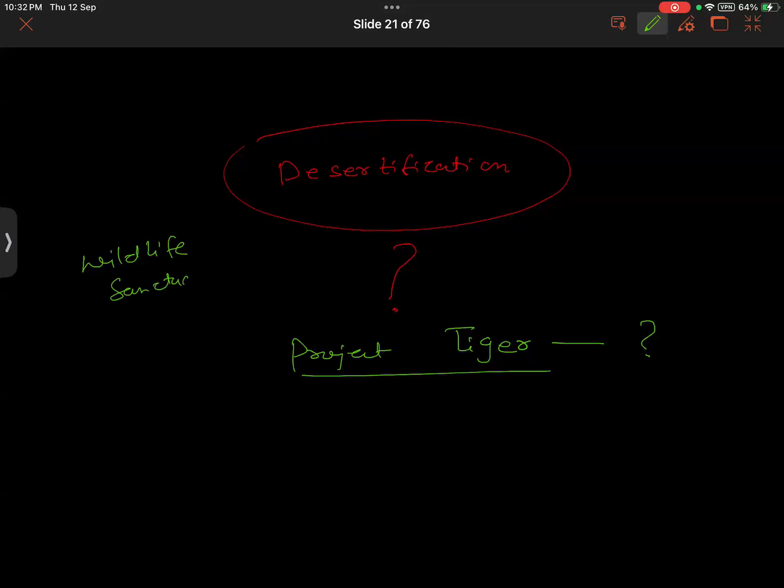Okay, so Project Tiger was launched in 1973. Exactly on 1 April 1973. And it was to check the population of tigers in India and help to conserve the species. Good. Very good. So its aim is to protect and conserve the tiger in India. And what is the example of wildlife sanctuaries? Give one example. Okay, sir. For example, Bharatpur Bird Sanctuary in Rajasthan. Very good.